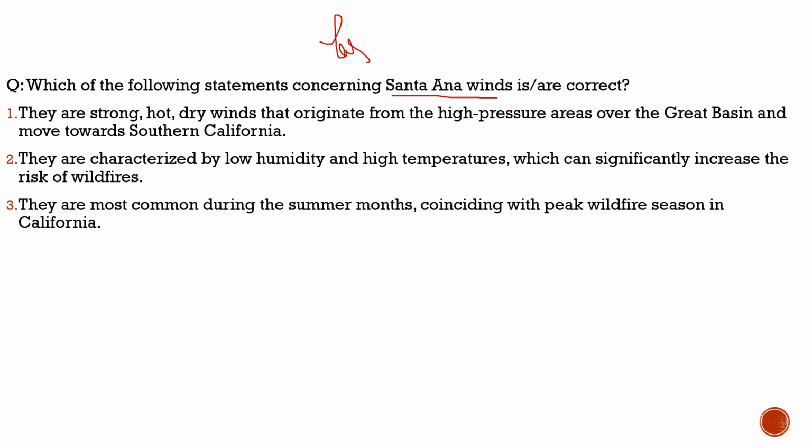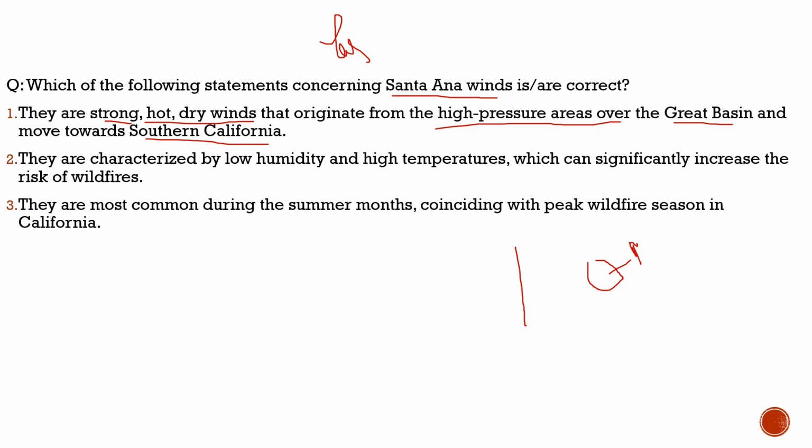Here the question says, which of the following statements concerning Santa Ana winds are correct? They are strong hot dry winds that originate from the high pressure areas over the Great Basin desert and move towards southern California. 100% correct. For example, this is the coastline. Here is the Great Basin desert. They originate here.